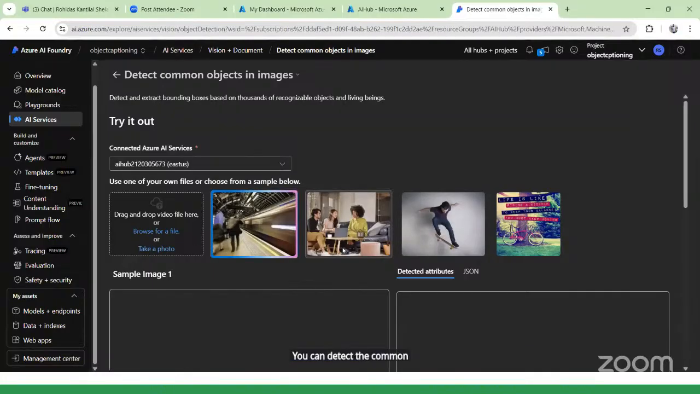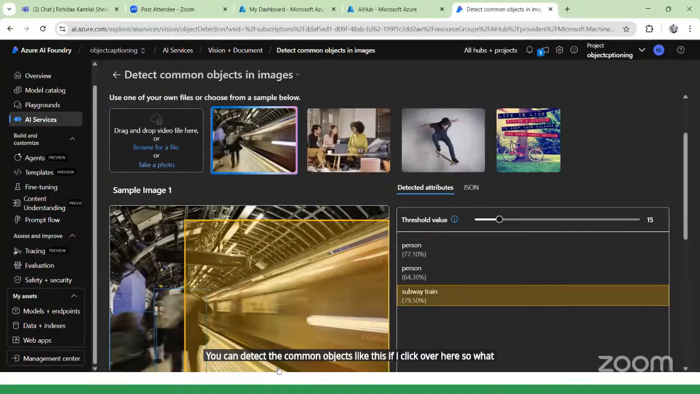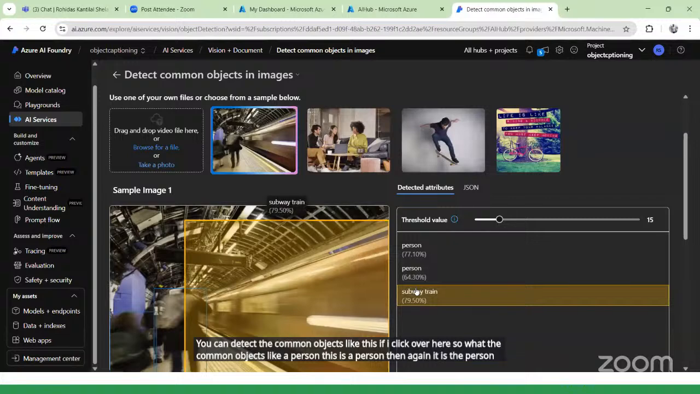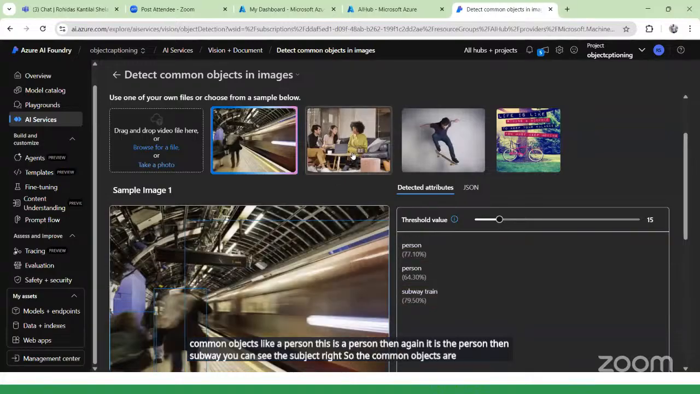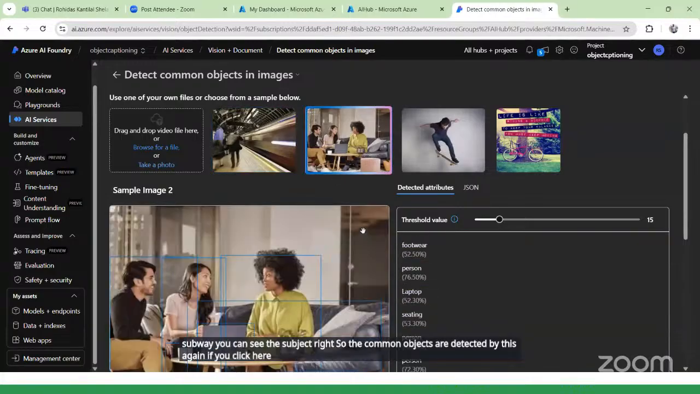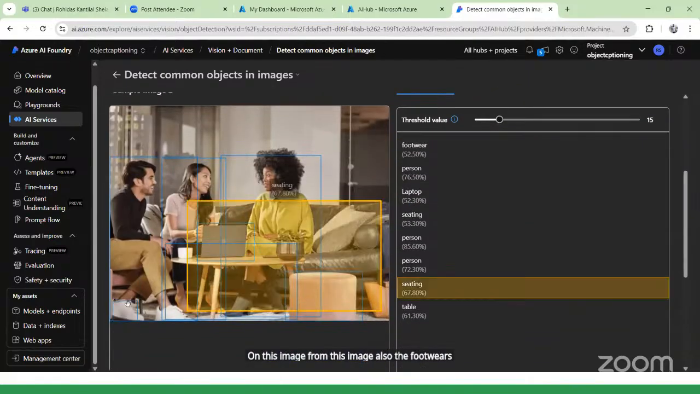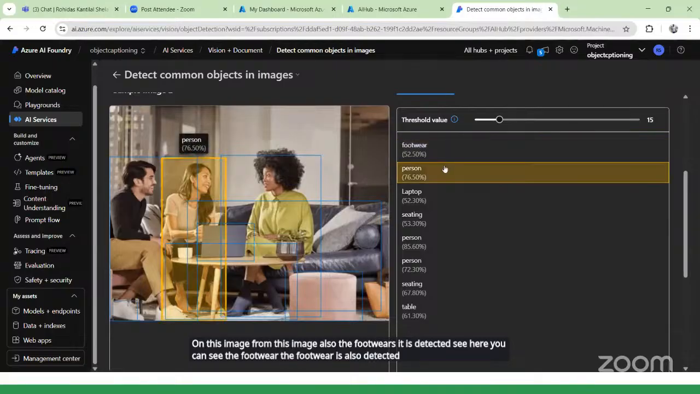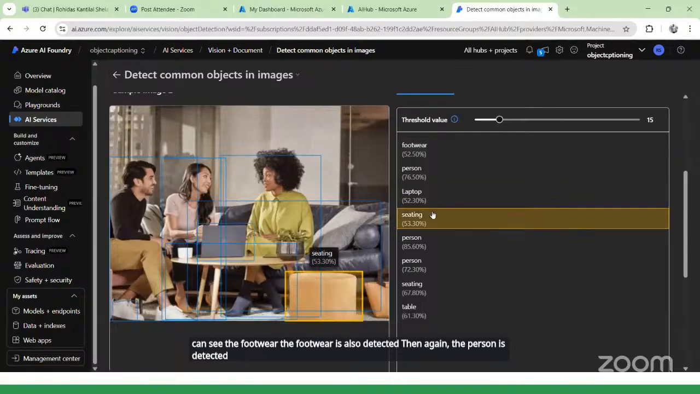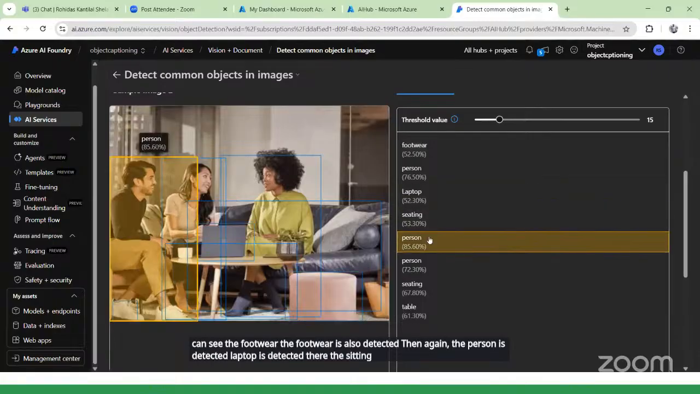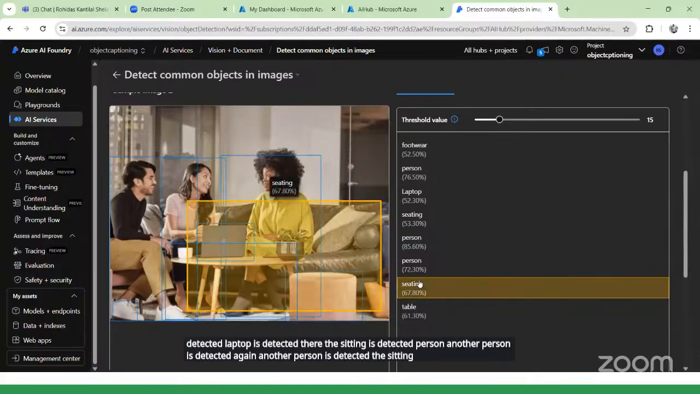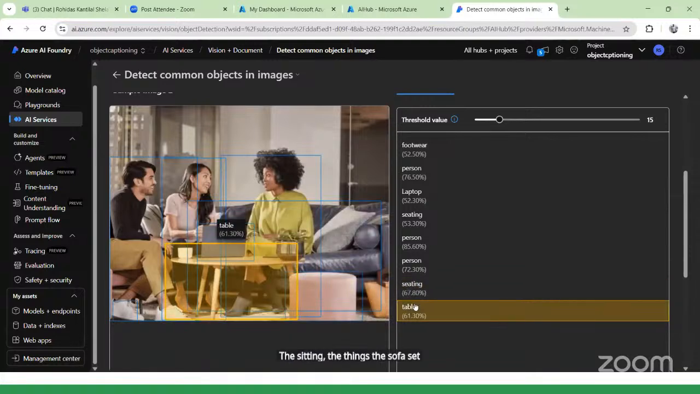Just like this, if I click over here, the common objects are detected, like a person, this is a person, then again a person, then a subway. You can see the subway train, right? So the common objects are detected by this. Again, if you click on this image, the footwear is also detected. Then again the person is detected, the laptop is detected, the sitting is detected, another person is detected, again another person is detected, the sofa set is detected, the table is detected, right?